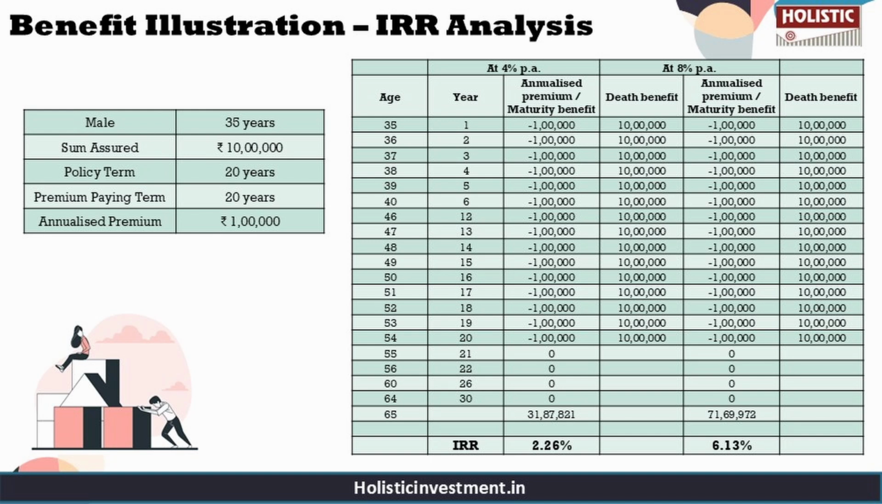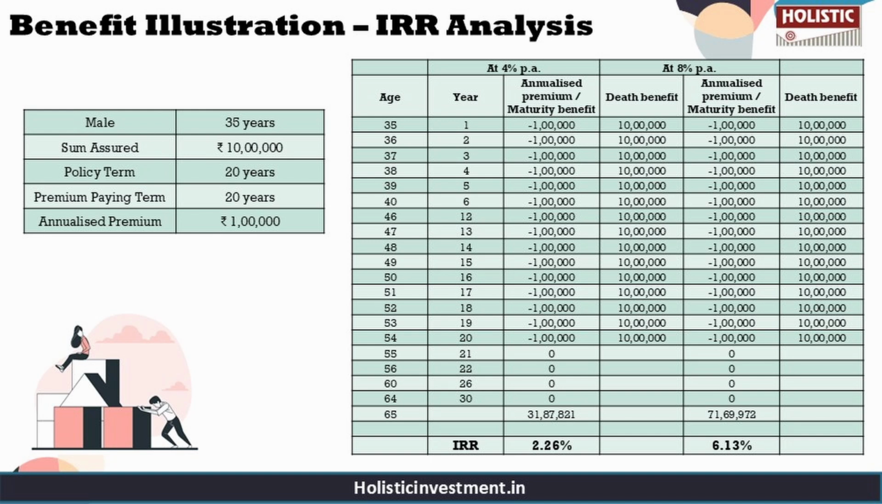As this is a unit-linked policy, we have taken up 2 projected returns, 4% per annum and 8% per annum, as given in the policy brochure, just to show you how this policy can perform in a worst-case scenario and in a best-case scenario. So at 4% projected return, the returns come to around 31.87 lakhs, yielding an IRR of 2.26%. At an 8% projected return, the returns are 71.69 lakhs, yielding an IRR of 6.13%.